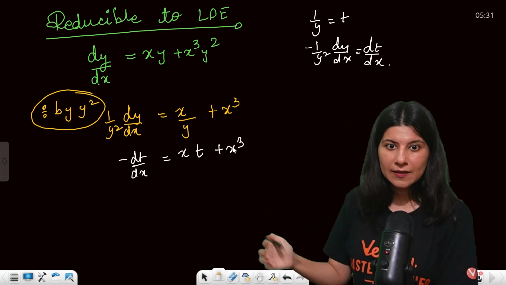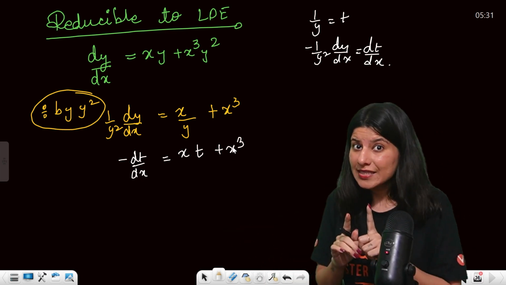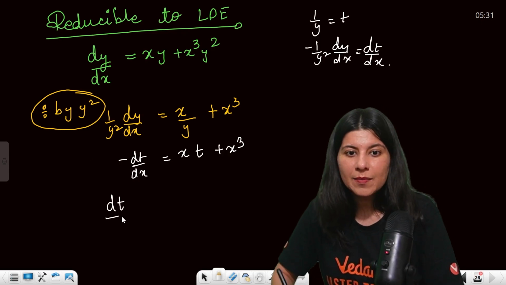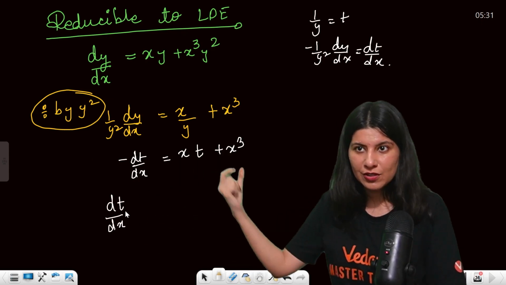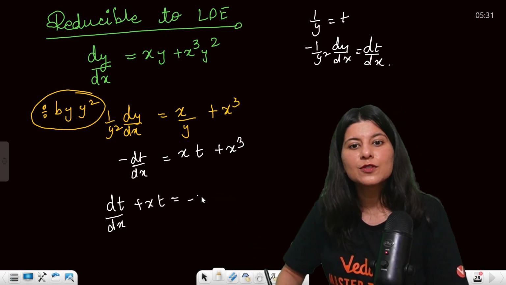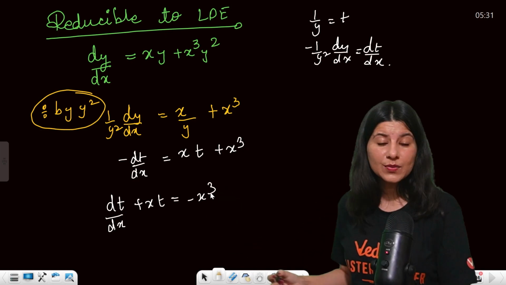Are you getting it? Now you will see a linear differential equation in t, not in y. If you shift this over to the right hand side, you will get dt by dx plus xt is equals to minus x cube. Now can you see?